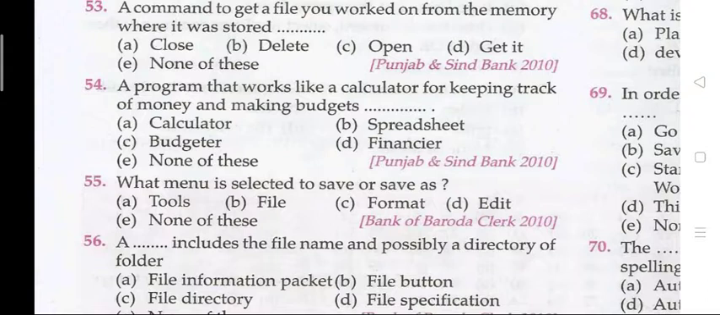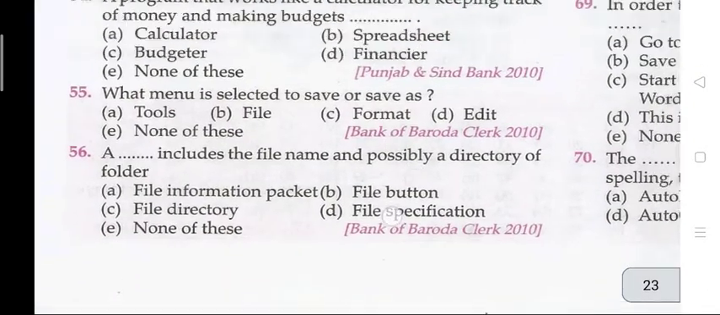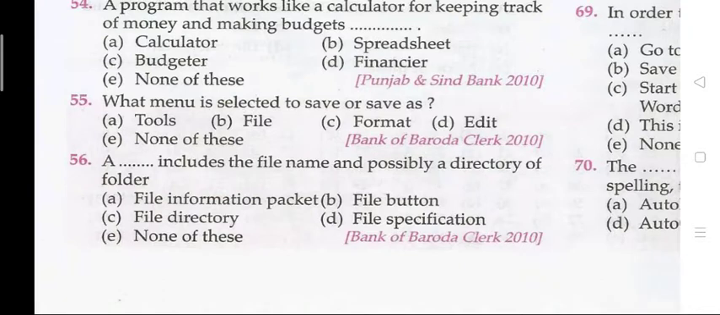Question 54 ka B. A program that works like a calculator for keeping track of money and making budgets. The right answer is 54 ka B, that is spreadsheet. Question 55. What menu is selected to save or save as? The right answer is B, that is file. Question 56. A dash includes the file name and possibly a directory or folder. The right answer is 56 ka C, that is file directory.